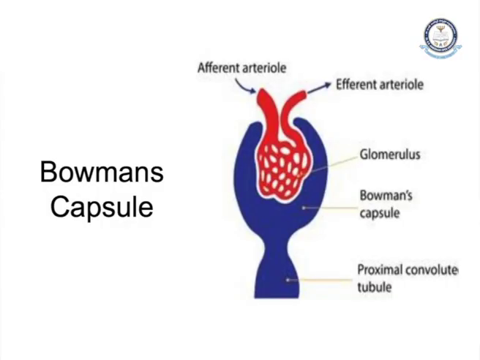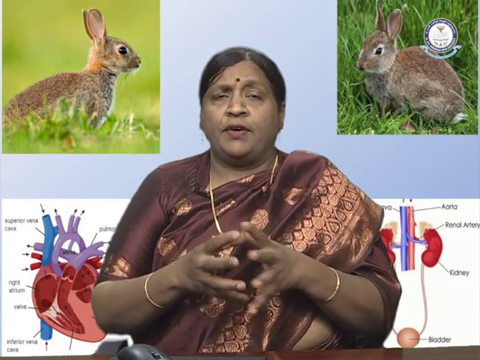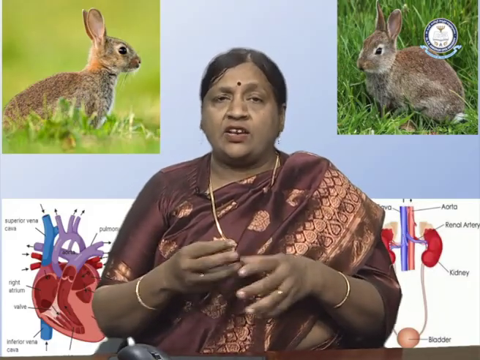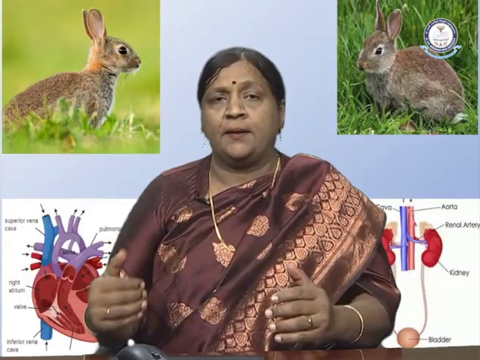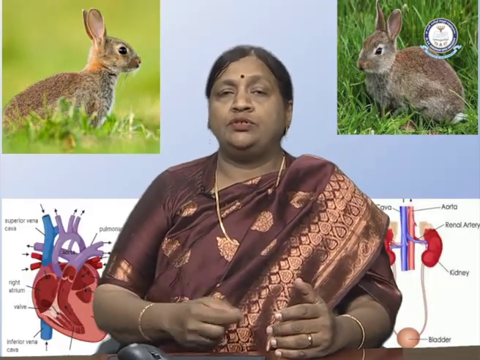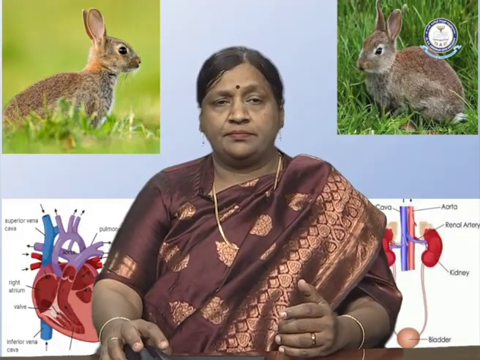Okay. So now we will know about Bowman's capsule and its important parts. We have the afferent arteriole and efferent arteriole, which further give fine mesh-like capillaries, the glomerulus, where the actual filtration takes place, and the filtrate comes out from the Bowman's capsule to the loop of Henle.